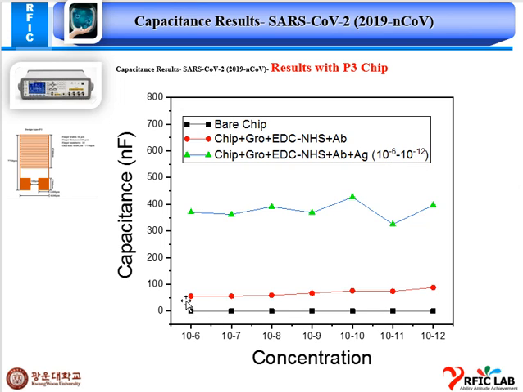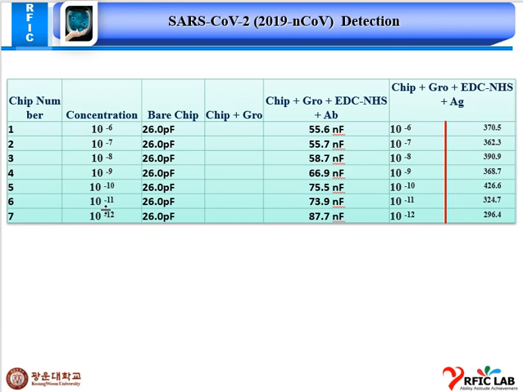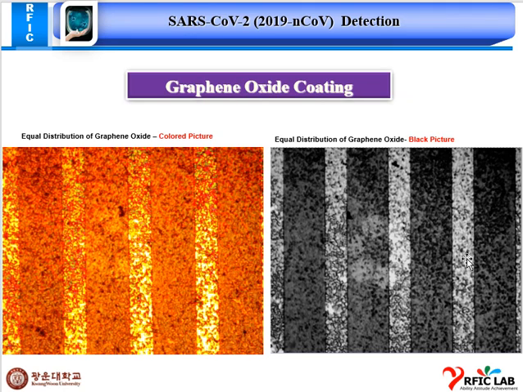Here this is a bare chip, the chip with graphene oxide, EDC NHS and antibody. And here the chip with antigen is in green marking. This is our P3 chip that we are using here, and this is our experimental result. For this chip I have taken the picture with the optical microscope.